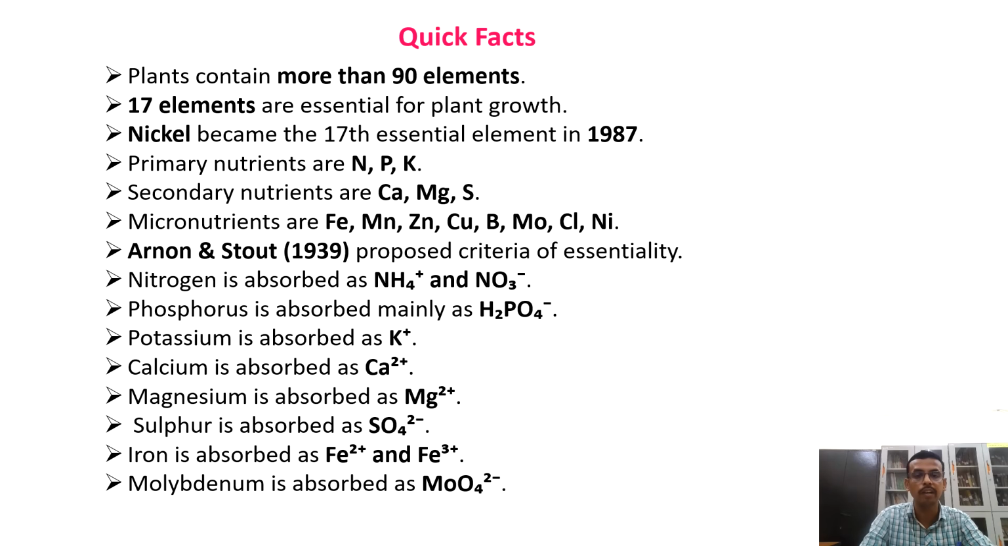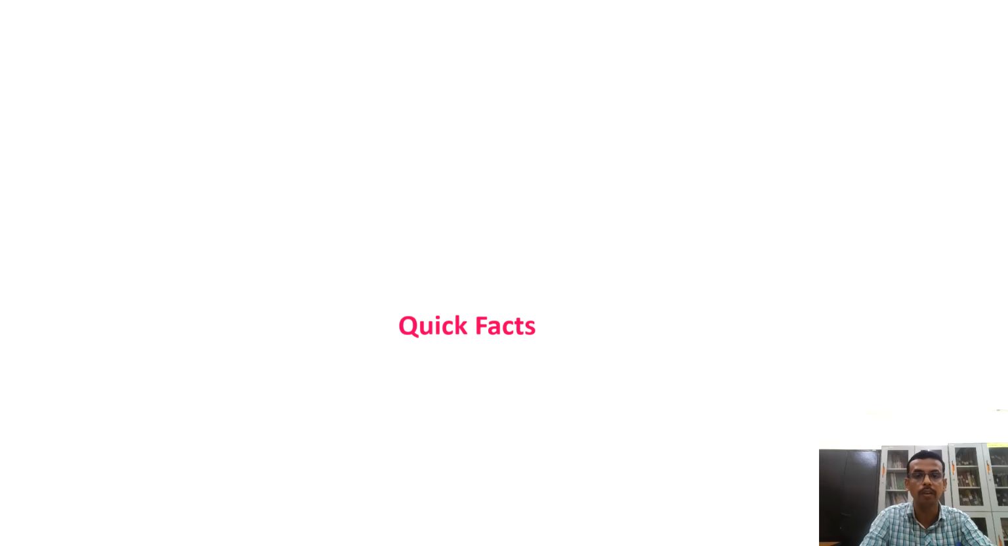Arnon and Stout 1939 proposed the criteria of essentiality of nutrient. Nitrogen is taken in both forms, ammoniacal form and nitrate form. Phosphorus is absorbed as H2PO4 minus, potassium as K plus, calcium as Ca2 plus, magnesium as Mg2 plus, sulfur as SO4 2 minus, iron as Fe2 plus and Fe3 plus, and molybdenum as MoO4 2 minus.